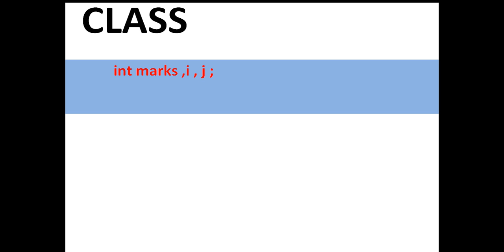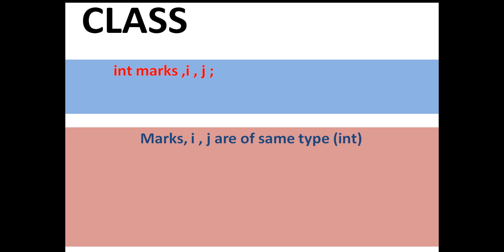Marks, i, and j variables will contain numeric data. Data type of marks is int. Data type of i is int. Data type of j is int. So marks, i, j are of same type, int.